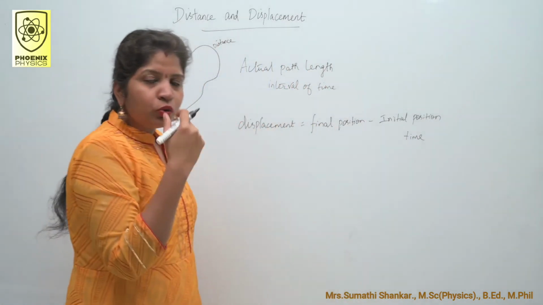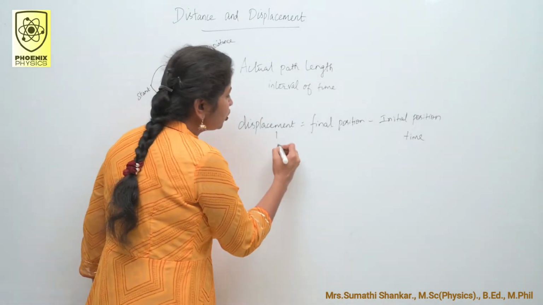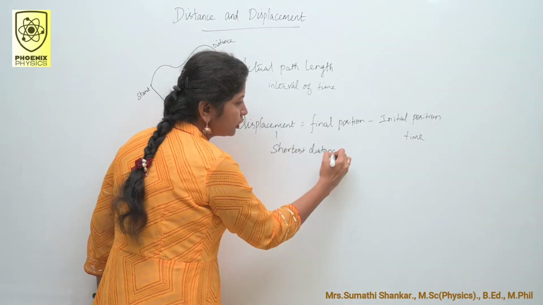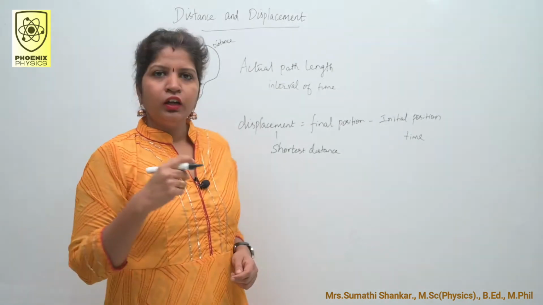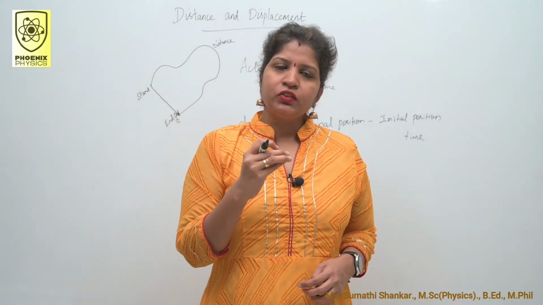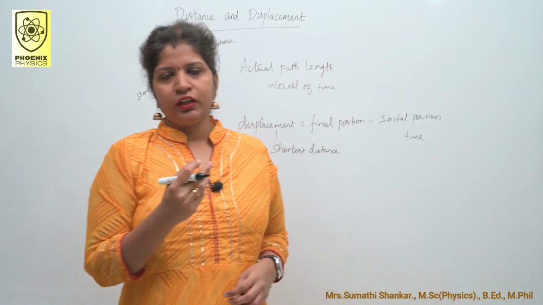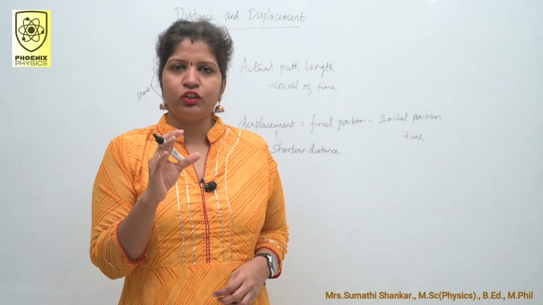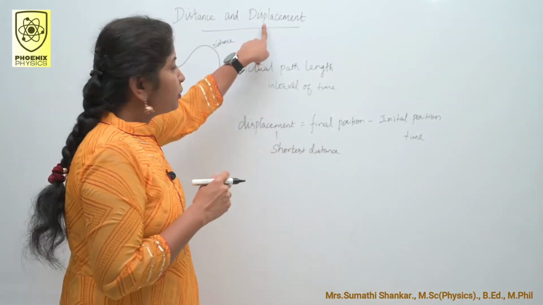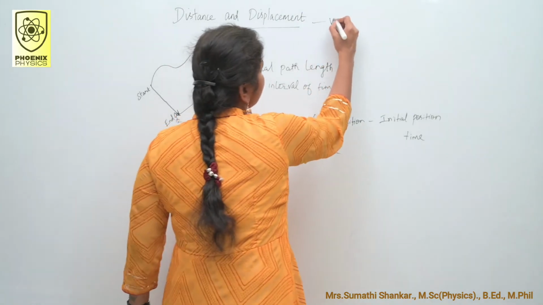It can also be defined as the shortest distance between two positions of the object. You know that distance is a scalar quantity. If it is scalar quantity, it has only magnitude. But displacement is a vector quantity.